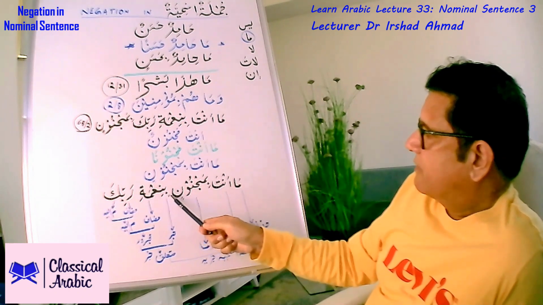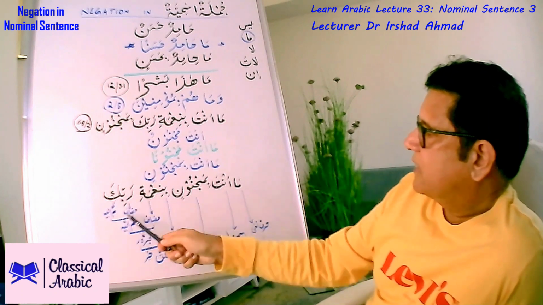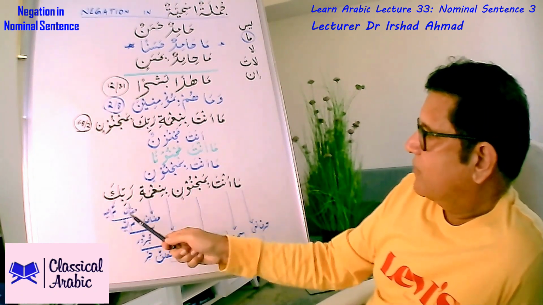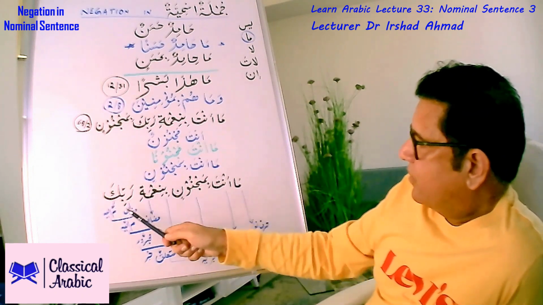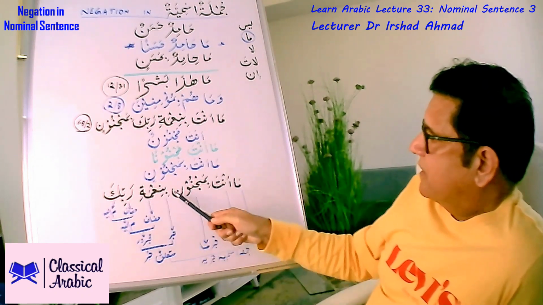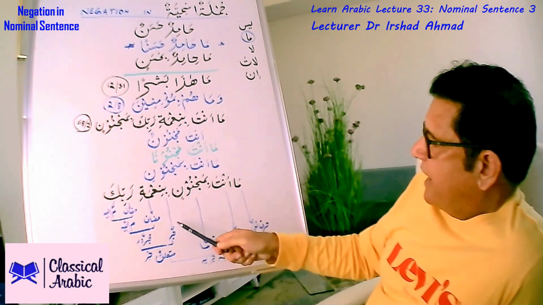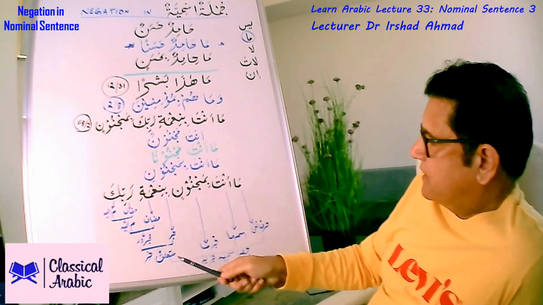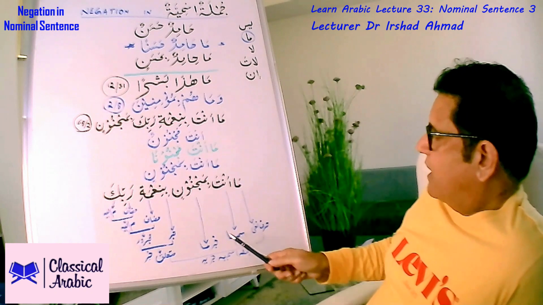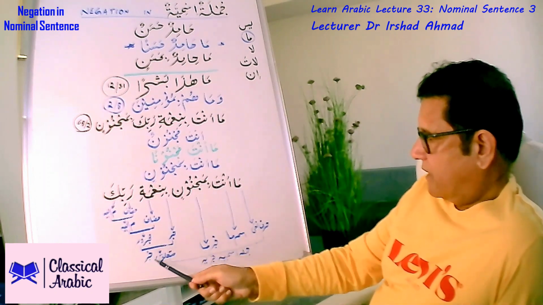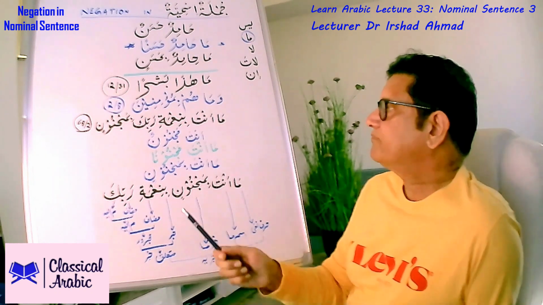And because of ba, it has gone into jar. So ni'mati is mudaf, and this murakkab idafi is mudaf ilayh for this mudaf, and then the whole of this construction becomes majroor for this harf jar, and in the jumla, in the sentence, it is mutallaq khabar. So we have harf nafi, ismu ma, khabru ma, and mutallaq khabar. They combine to make jumla ismiya khabariya.